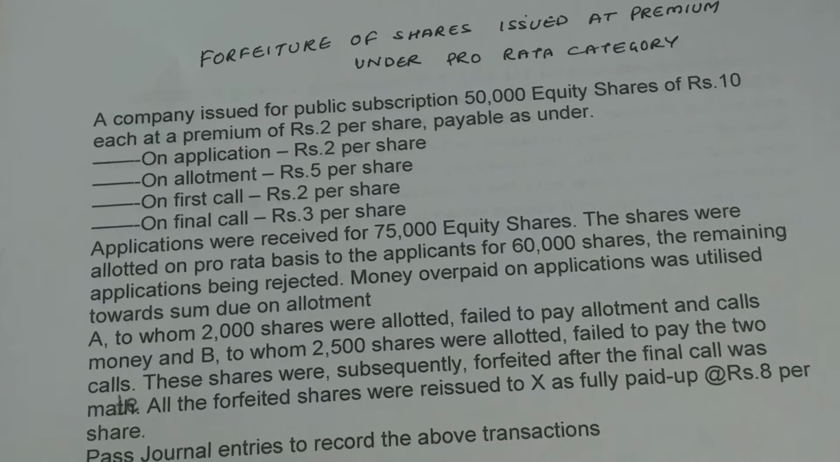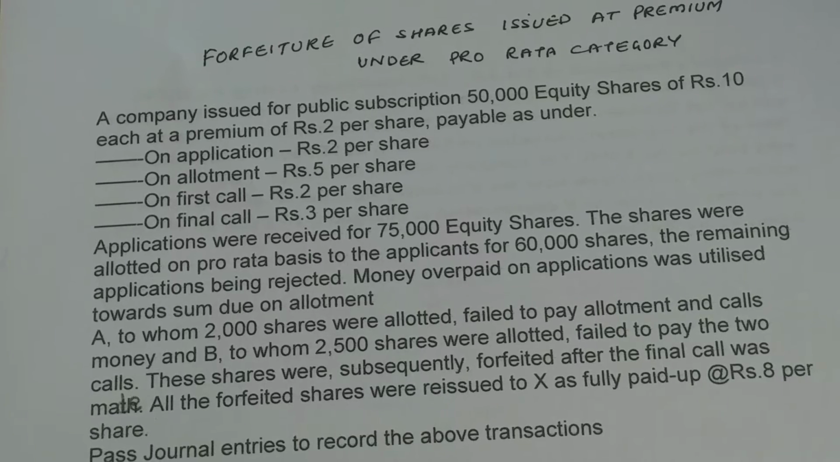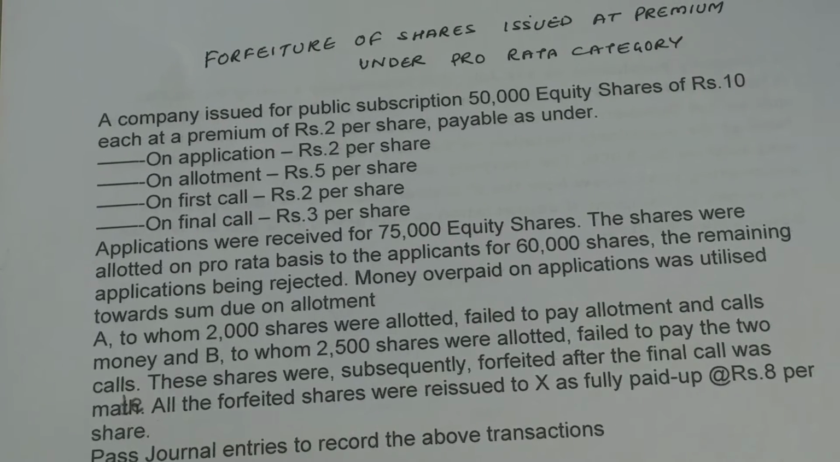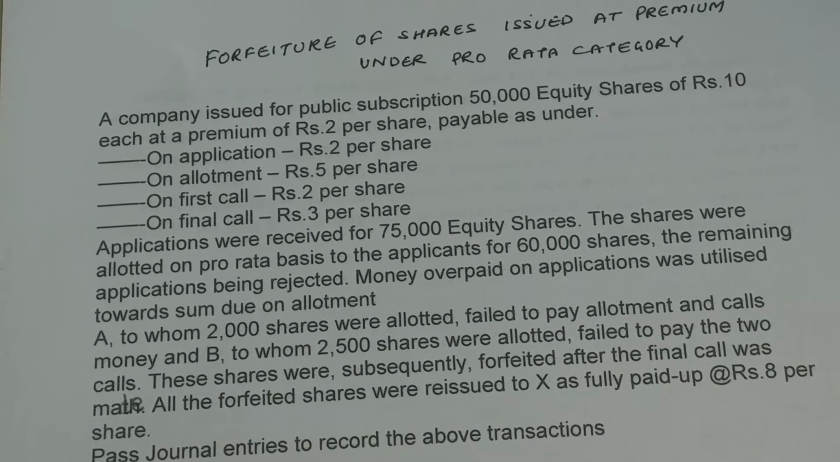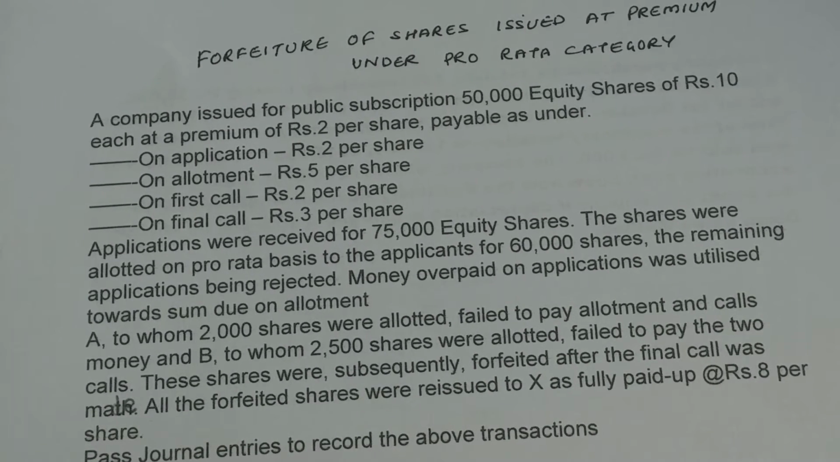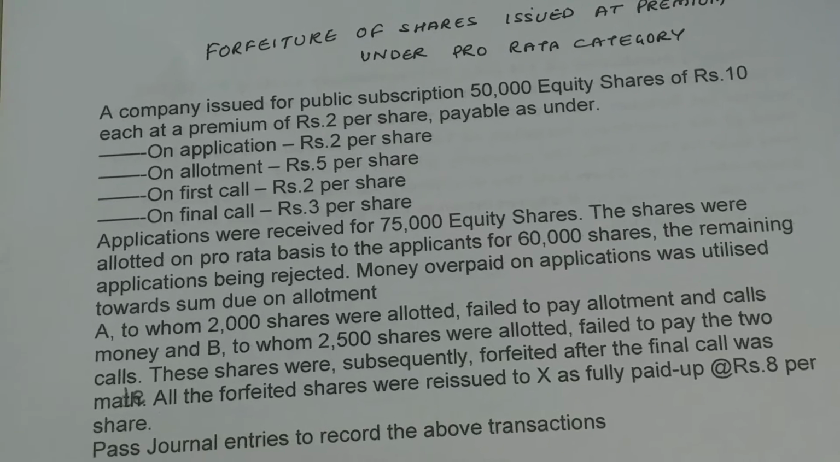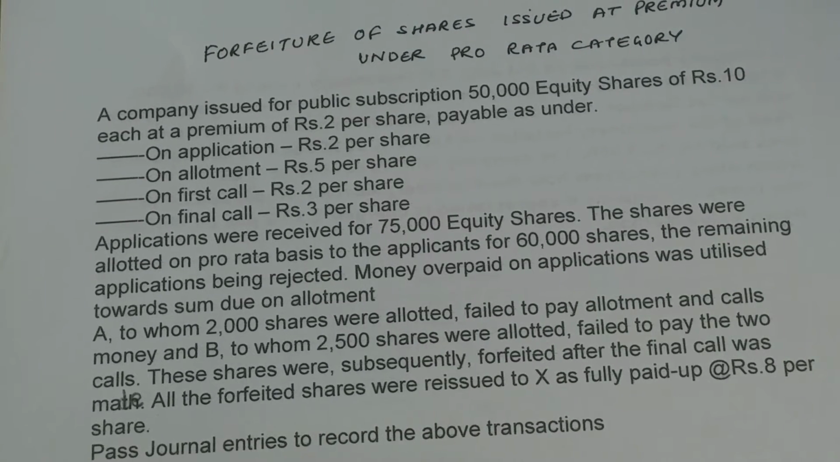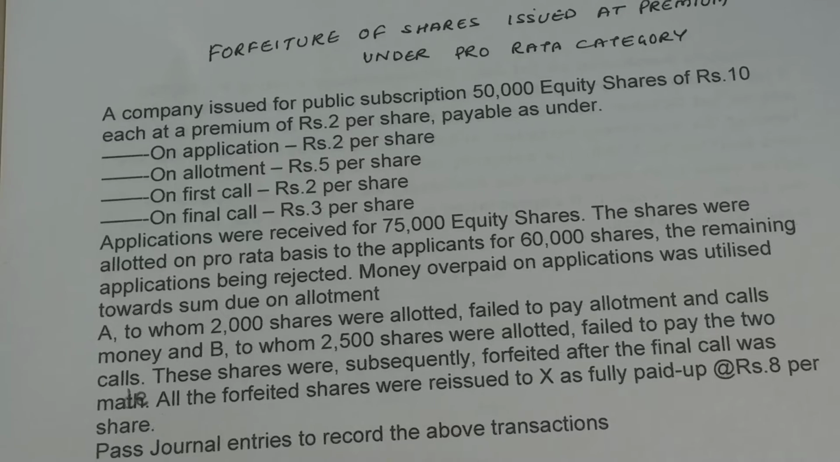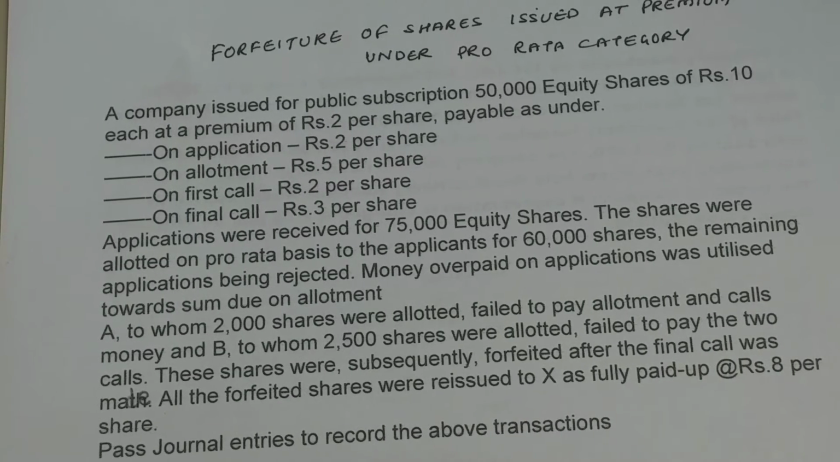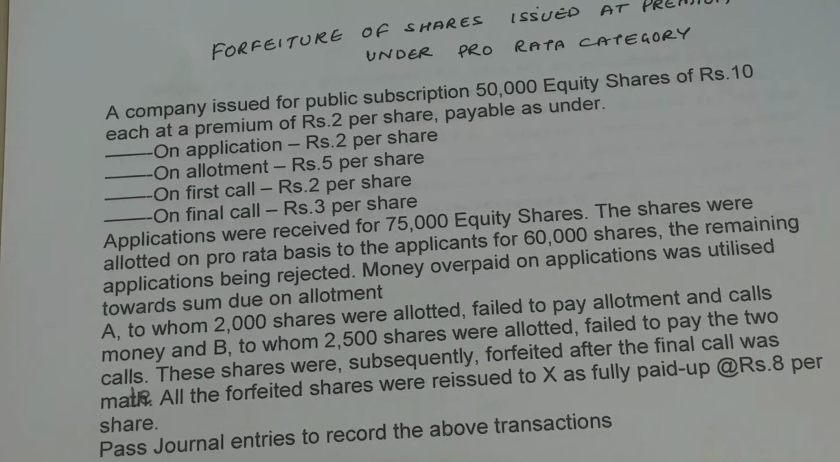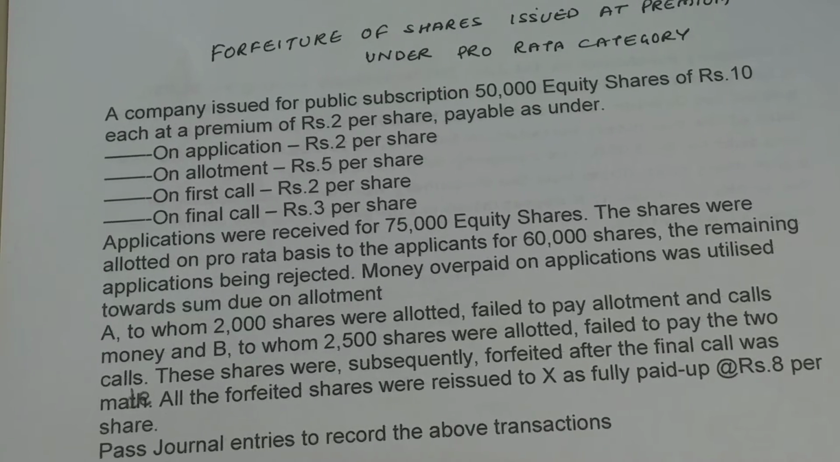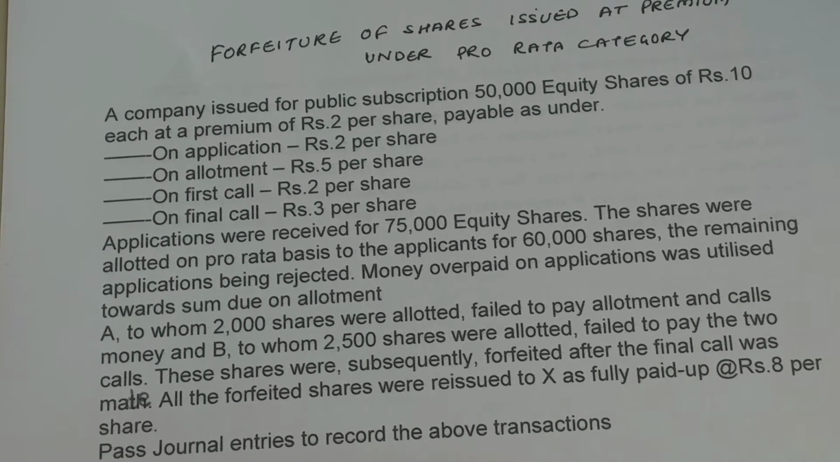So the category of pro rata over here is those who applied for 60,000 shares will be allotted 50,000 shares, and the remaining applications being rejected. The money overpaid on applications was utilized towards the sum due on allotment. A, to whom 2,000 shares were allotted, is the first defaulting shareholder, and he failed to pay the allotment and call money, and he falls under the pro rata category. So we need to find out his applied shares.